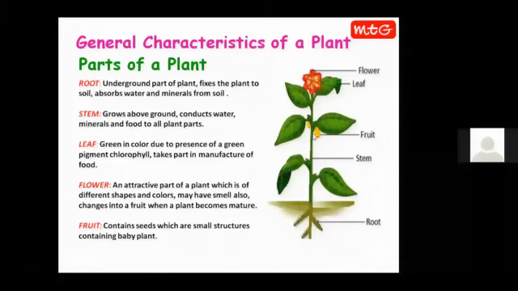Seeds carry the baby plant. A fruit can have one seed and it can have many seeds. For example, watermelon. When you eat watermelon, you can see there are very small structures, a number of them. These are all seeds of a plant. So mango has only one seed and watermelon has many seeds. So fruits can have one seed also, fruits can have many seeds also. And these seeds have baby plants in them.